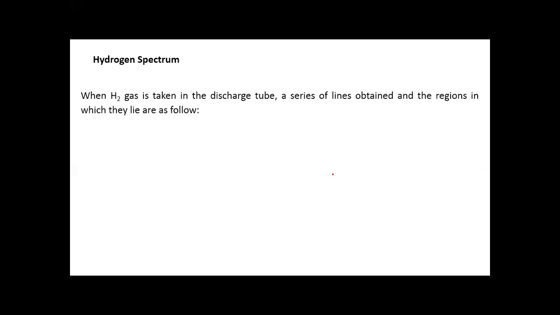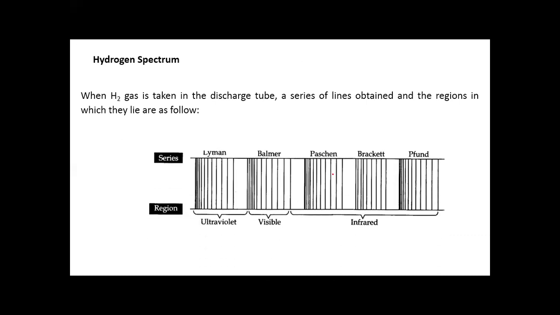Our next topic is hydrogen spectrum. When H2 gas is taken in the discharge tube, a series of lines is obtained, and the regions in which they lie are as follows. Here, certain series are obtained. Okay, these series are Lyman series, Balmer series, Paschen series, Brackett series, and Pfund series.